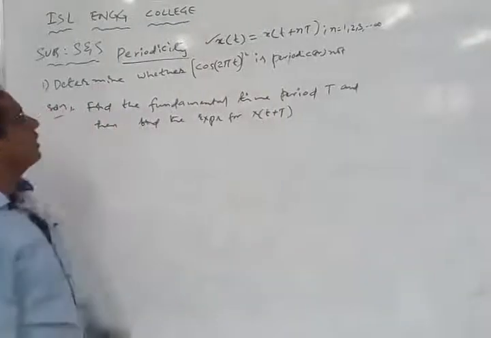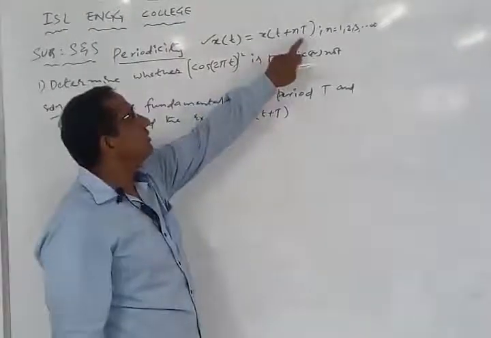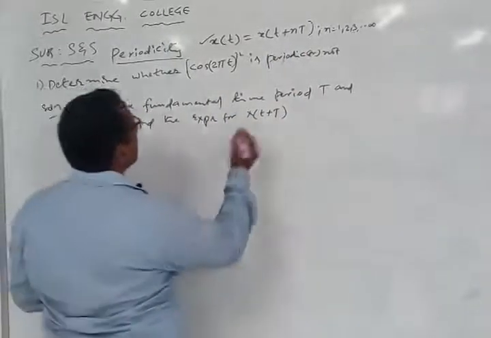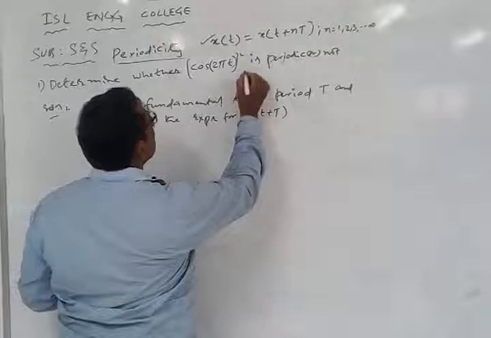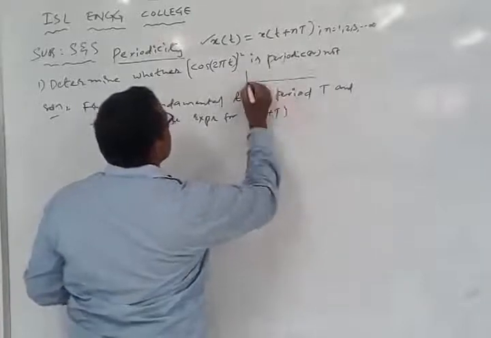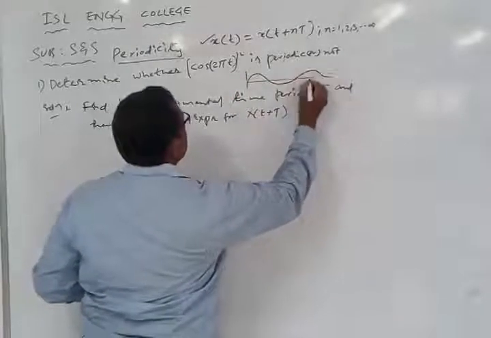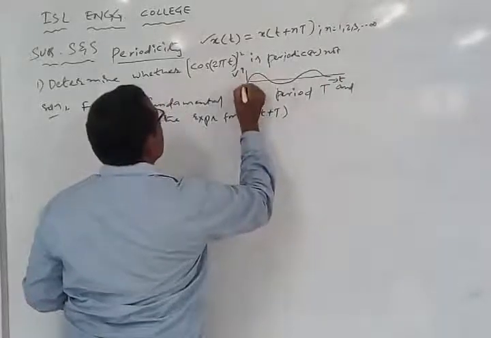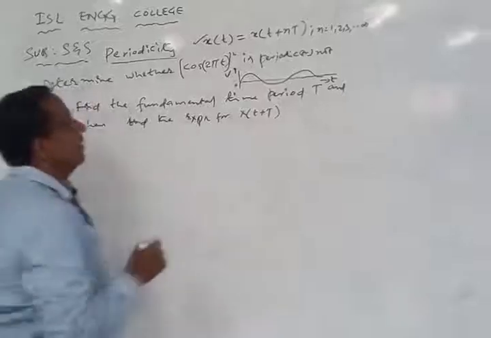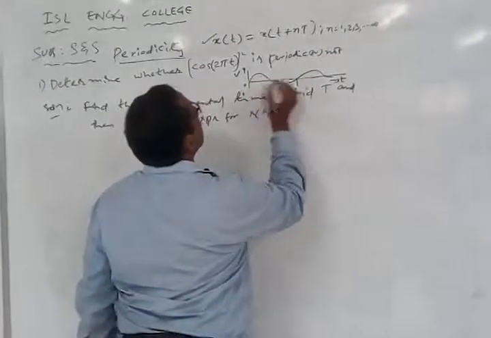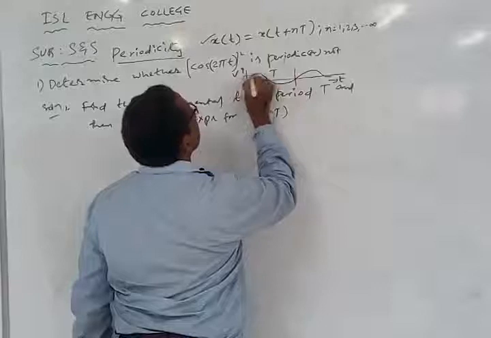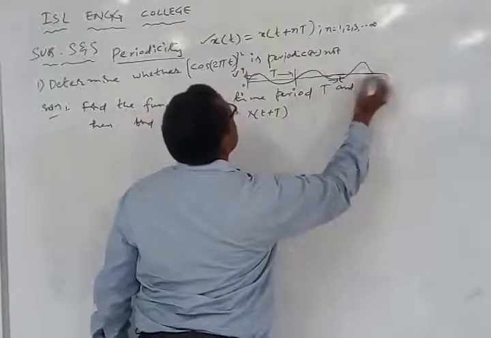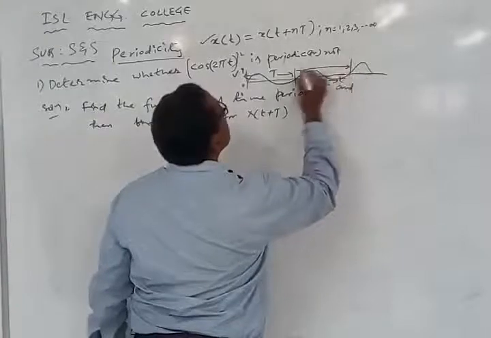In order to solve for this, we should find out the value of this capital T. So how is a signal normally going to look? You can imagine a signal like this, varying with respect to time, with some amplitude called voltage. If you observe carefully, this signal takes the time period, say capital T, and this capital T gets repeated. The next period also has the same time period.